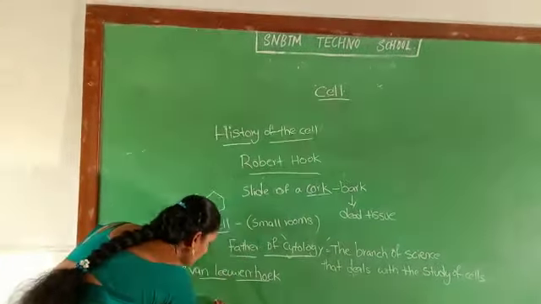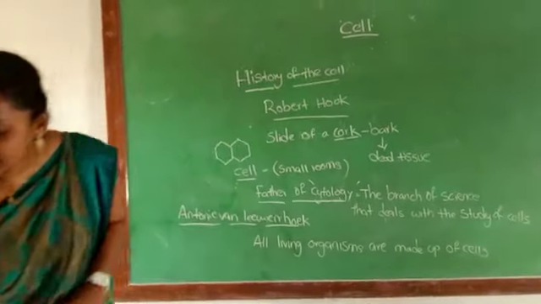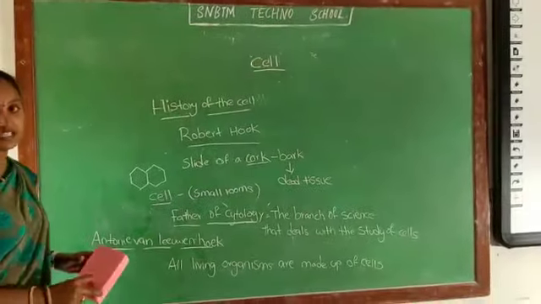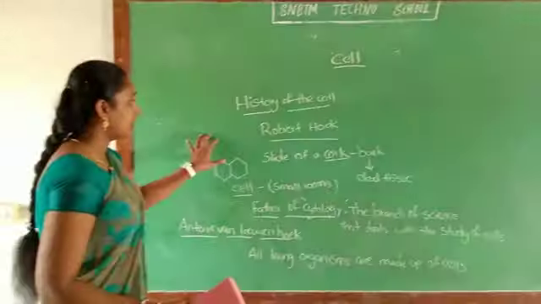All living organisms are made up of cells. What is his contribution? The contribution of Antony von Leeuwenhoek is that all living organisms are made up of cells. This, children, is the history of the cell, and now we will discuss the definition of the cell.